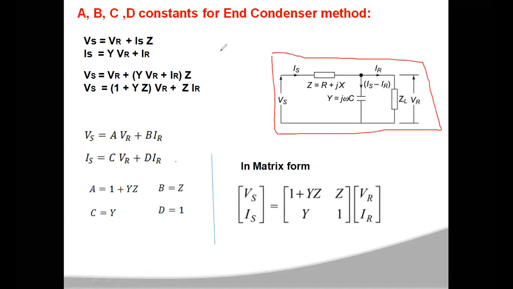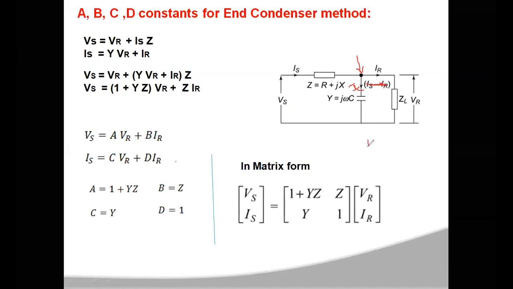Now write the KVL and KCL equations as previously. Applying KVL, Vs is equal to the voltage across this capacitance, VR, plus Is into Z. In a similar manner, writing KCL at this node, Is is equal to IR plus, let us call it IC. That IC is V by XC.